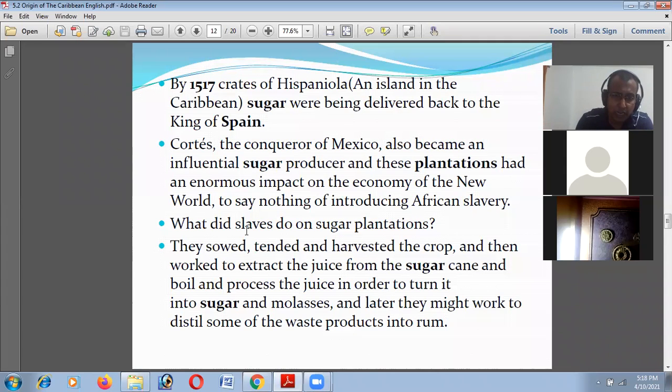Let's see. What did the slaves do on sugar plantation? They sowed, tended, and harvested the crop, and then worked to extract the juice from the sugar cane and boil and process the juice in order to turn it into sugar and molasses. And later they might work to distill some of the waste products into rum. So in case of the sugar plantation, they grow sugar, they tend to sugar, and also after getting the juice from the sugar, they will produce sugar, as well as with some product, they will distill it into one kind of liquor, that is rum.